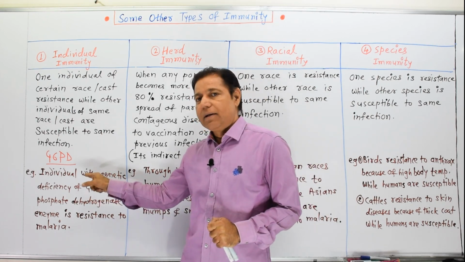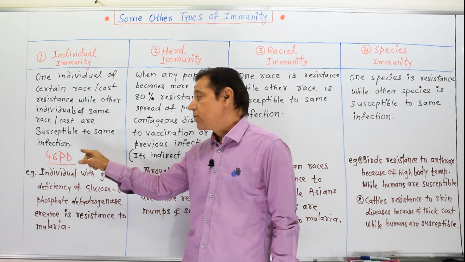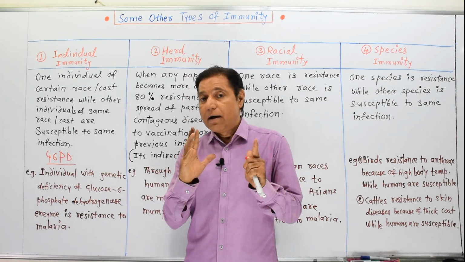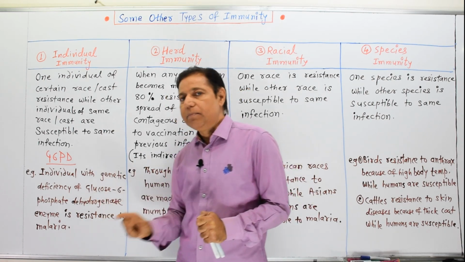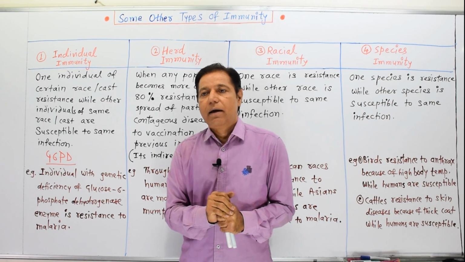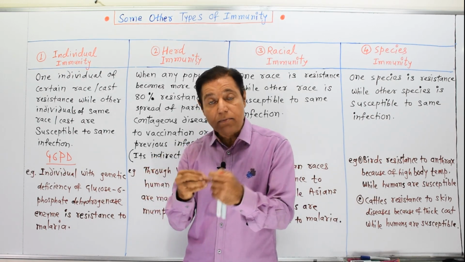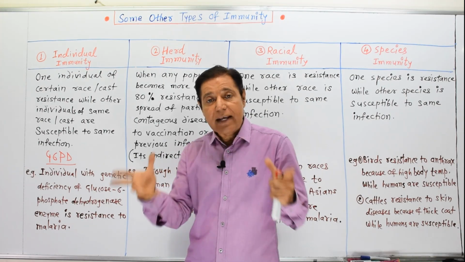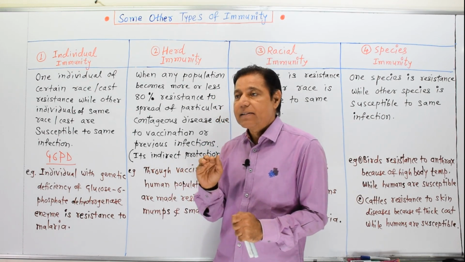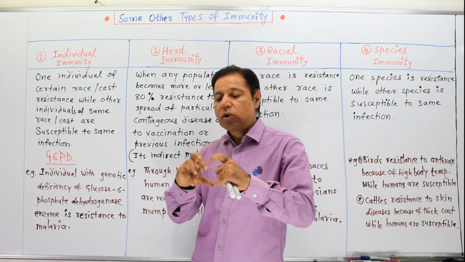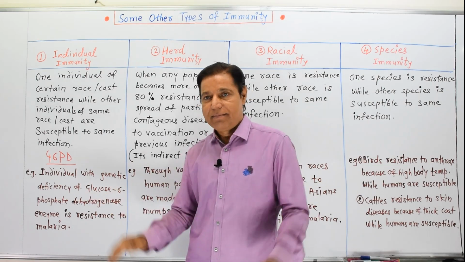Persons deficient in glucose 6-phosphate dehydrogenase are resistant to malaria because, due to this deficiency, RBCs remain alive and are not broken down, their hemolysis is prevented, and that is why the malarial parasite Plasmodium is not able to lyse them.